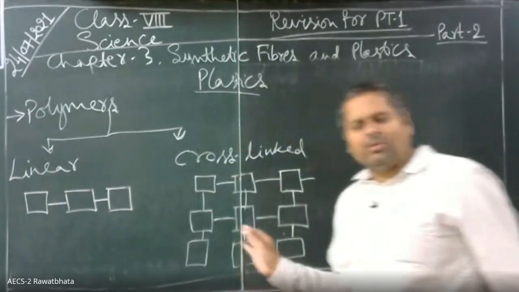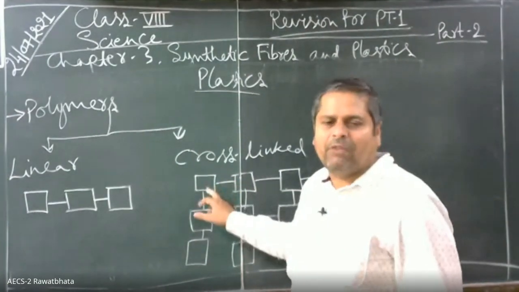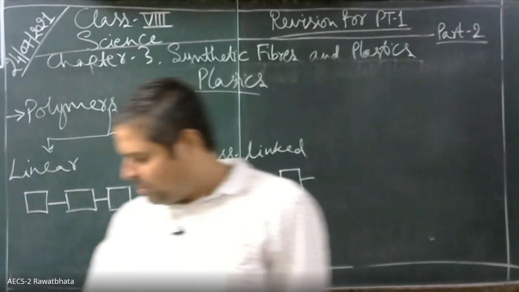This is cross-linked polymer. ये जो एक unit है, this signifies one monomer. Okay, children?